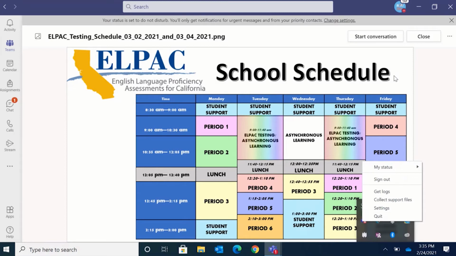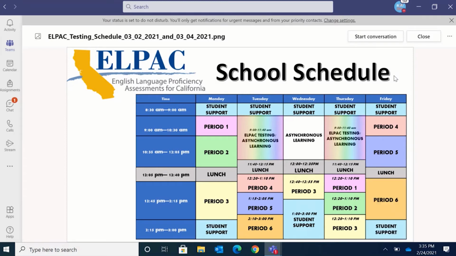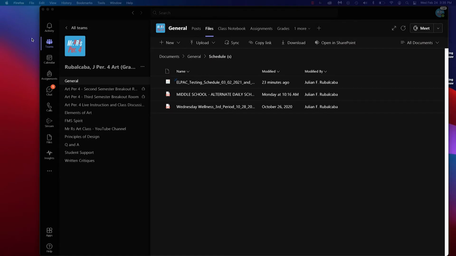Teams will be closed, reset my computer, and if I had those 3 options off, Teams should not launch, and then we'll move on to the next step. So the next step, after you've closed down Teams all the way, after you turned off all those options inside of settings, you're going to shut your computer down, you're going to restart your computer.